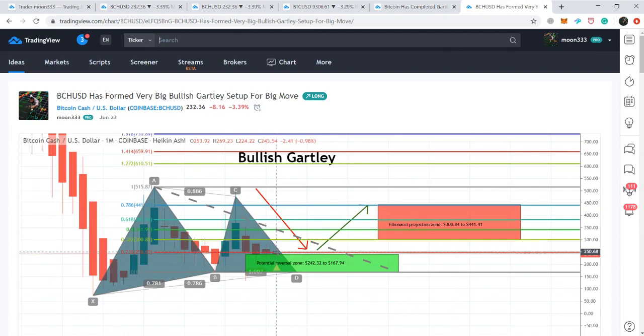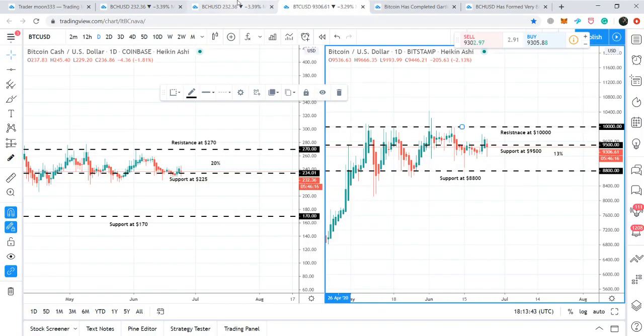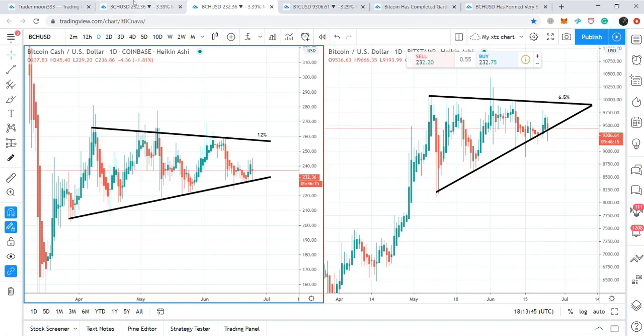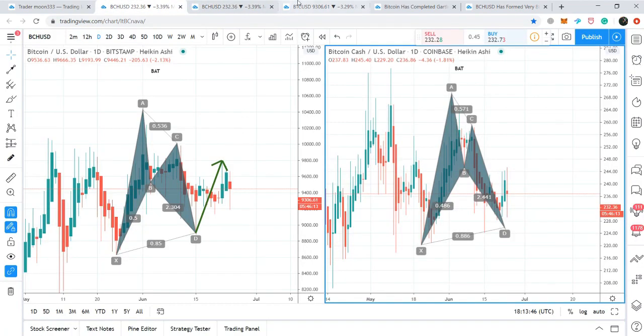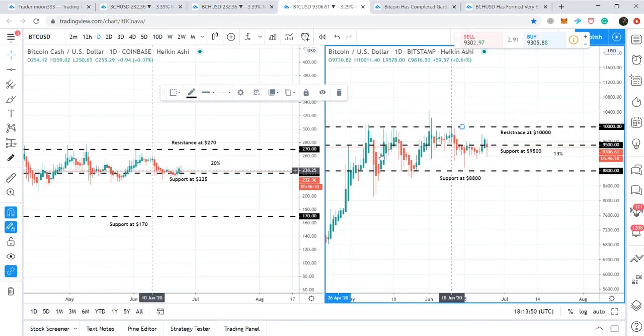Even now, when Bitcoin has been moving up and down, Bitcoin Cash also has been moving up and down with Bitcoin and producing many other profit rallies with Bitcoin as well. As we can see, when Bitcoin broke out of the previous resistance levels here, Bitcoin Cash also moved up with Bitcoin at that time.